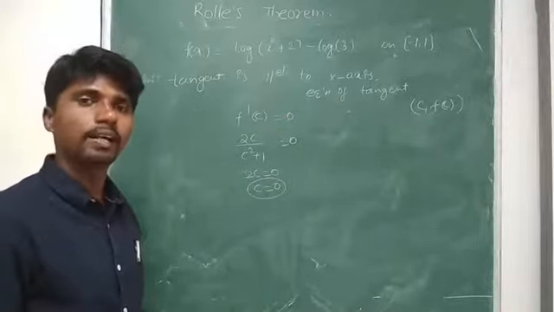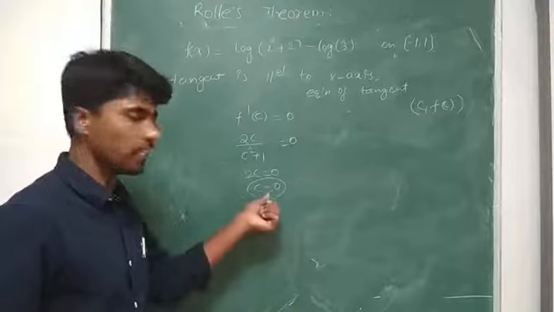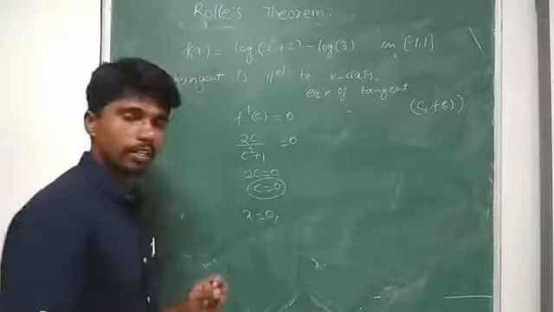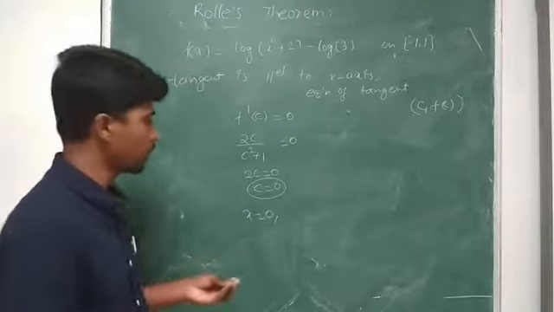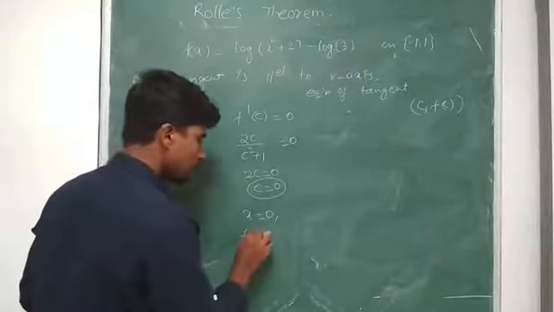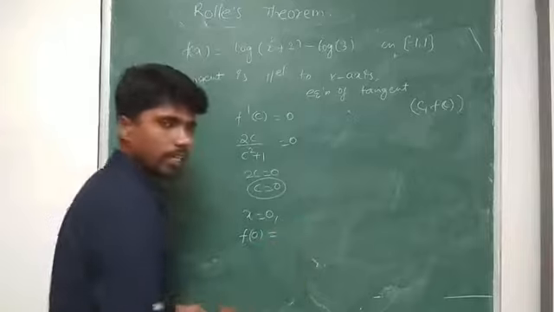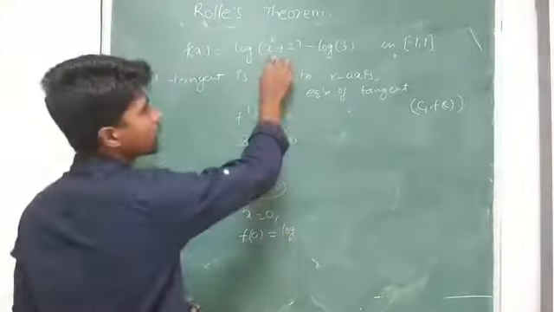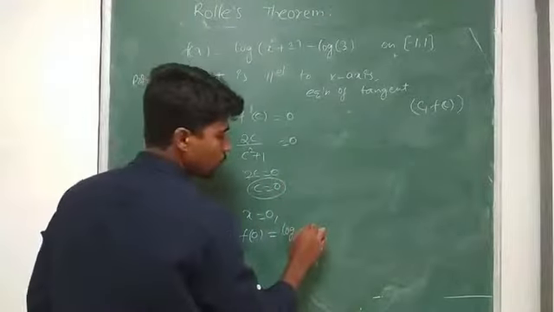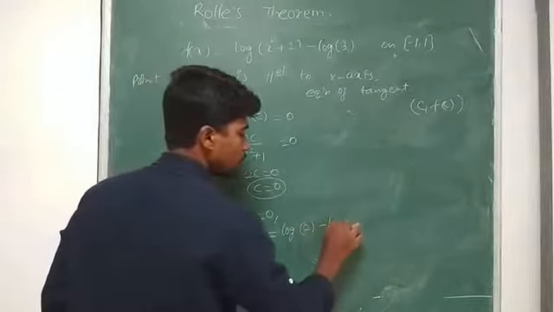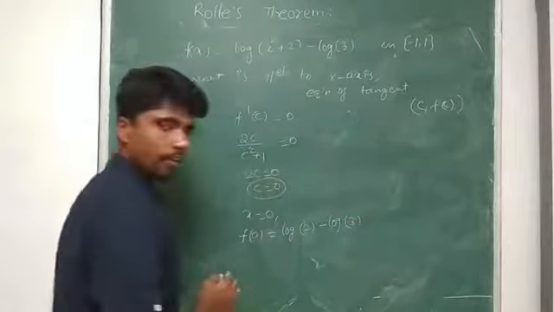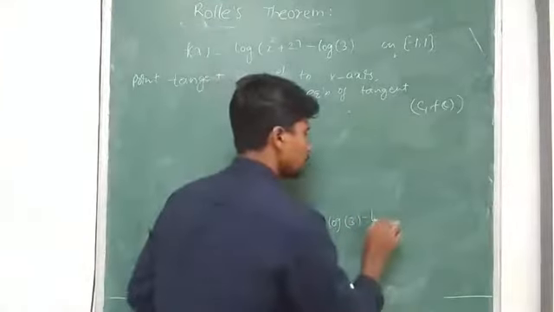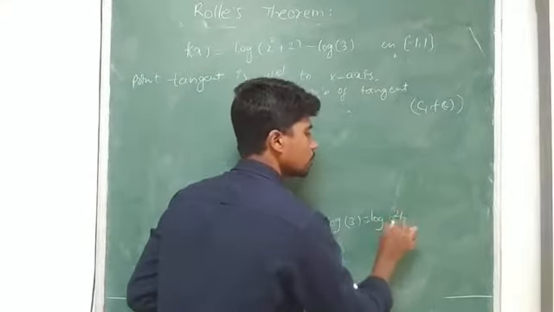Now I want to find the point. So c equal to 0 represents the x coordinate. X coordinate is 0. Now I have to find the y coordinate. Y coordinate is nothing but f of 0. So f of 0 is equal to log of 0 square plus 2, which is nothing but log 2, minus log 3, and we know log m minus log n equals log m by n, so log 2 by 3.